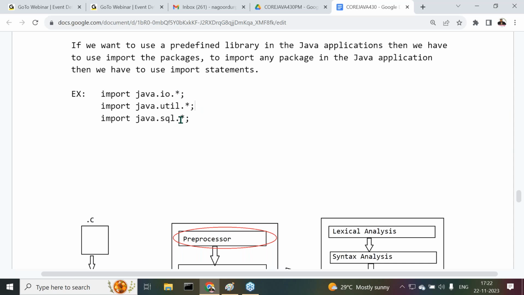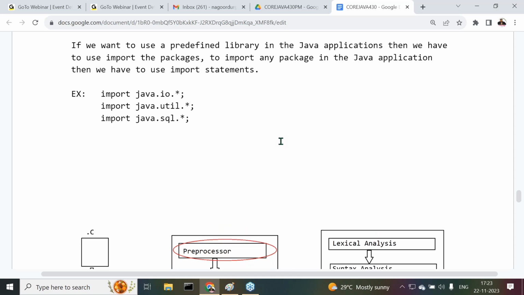I want to import all classes and interfaces of the specified package. Java.io.star, java.util.star, java.sql.star. Everybody understand it clearly? This is okay, fine. This is completed.